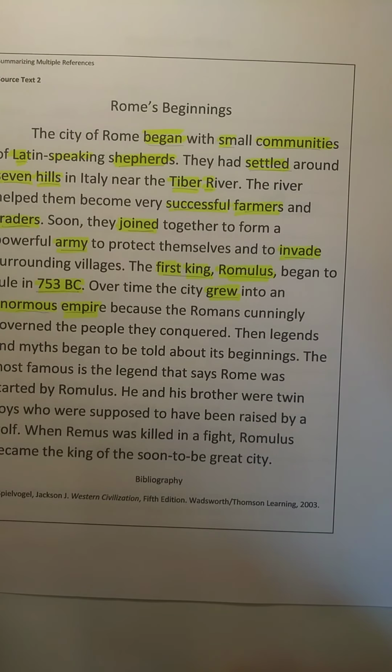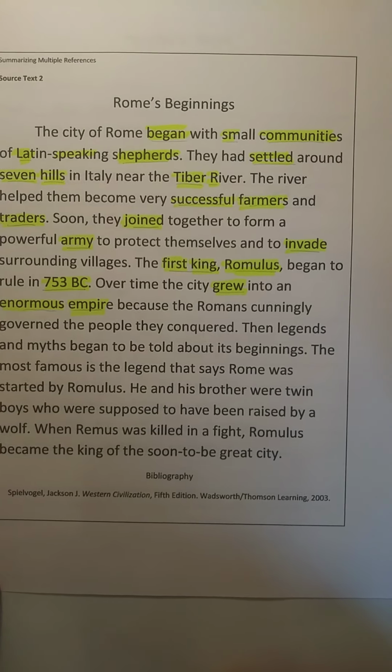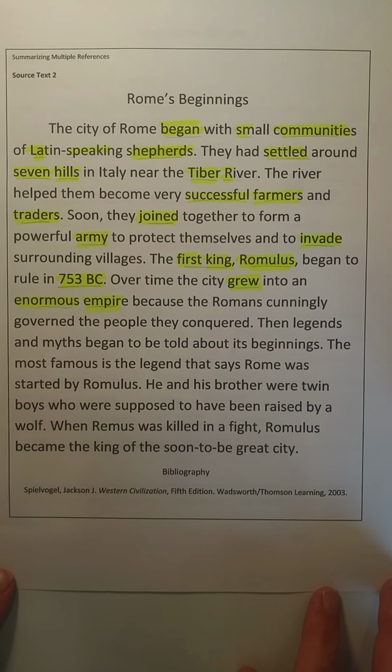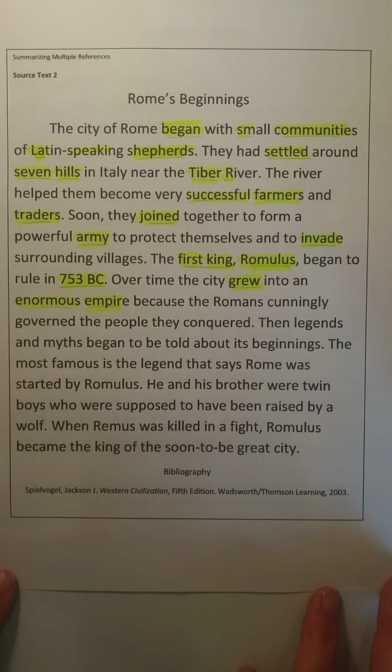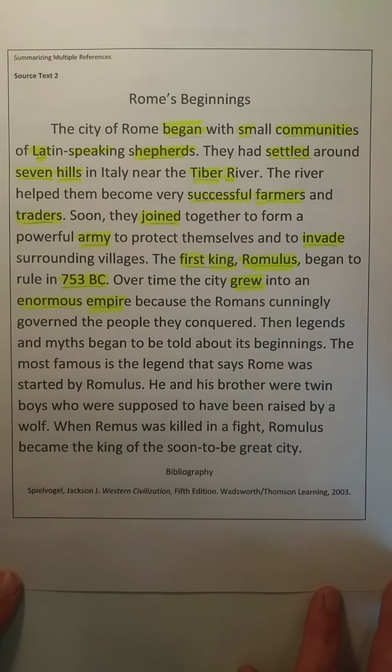The first king, Romulus, began to rule in 753 BC. Over time, the city grew into an enormous empire because the Romans cunningly governed the people they conquered. Then legends and myths began to be told about its beginnings. The most famous is the legend that says Rome was started by Romulus. He and his brother were twin boys who were supposed to have been raised by a wolf. When Remus was killed in a fight, Romulus became the king of the soon-to-be great city.